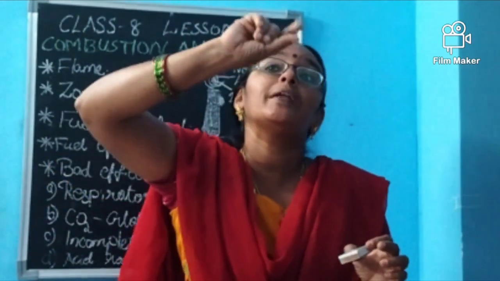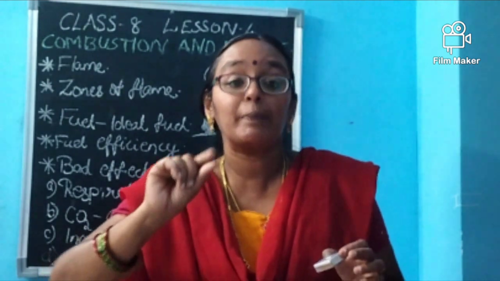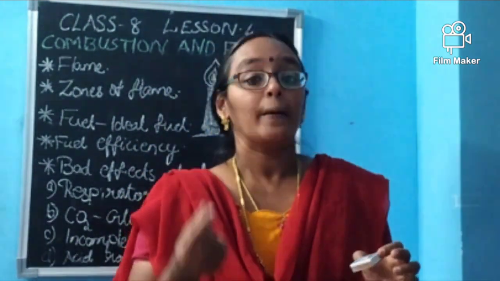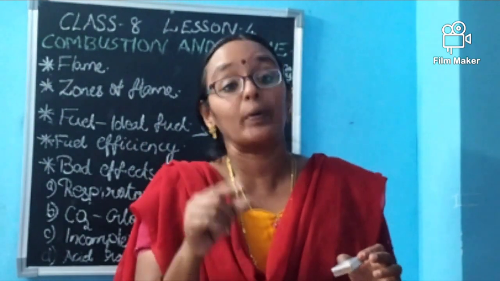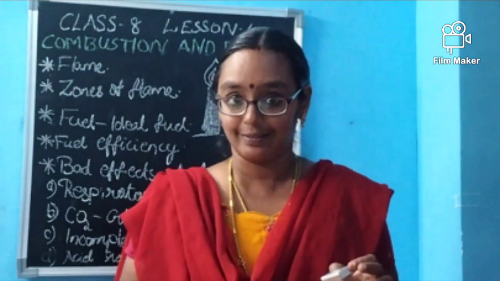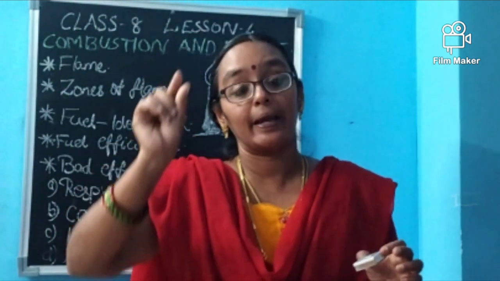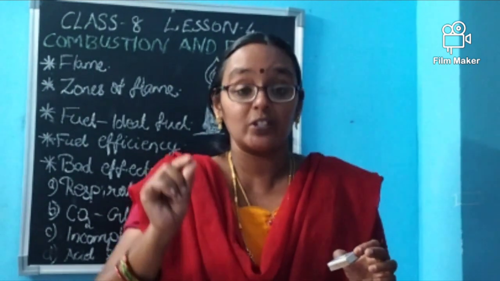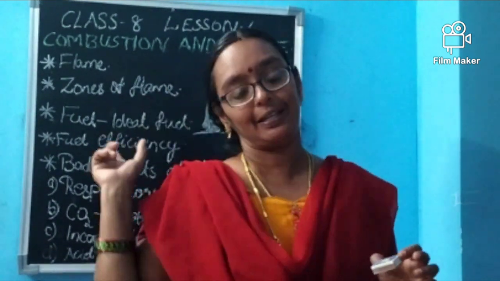Then the luminous zone is above it, and it has a little more heat compared to the dark zone. In that part, we can see the unburned carbon. And above it, a blue color tinge can be seen. That is the zone which will give you maximum heat.